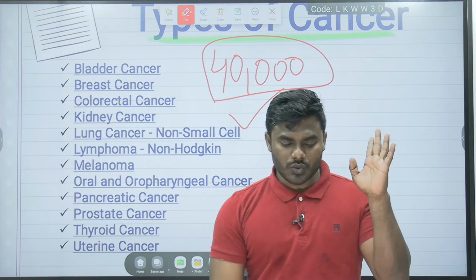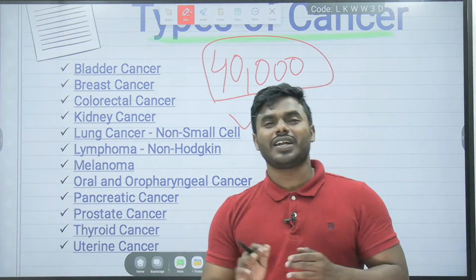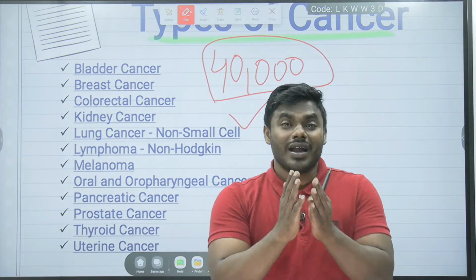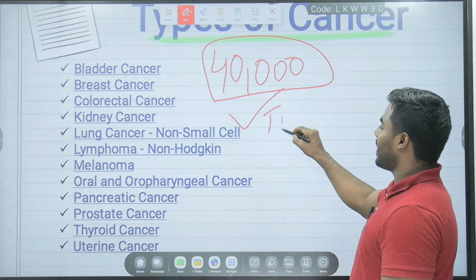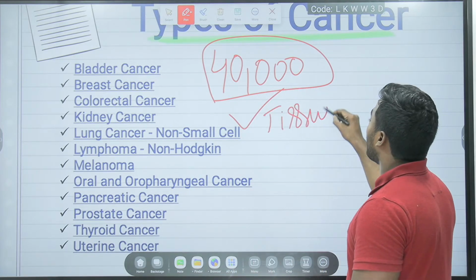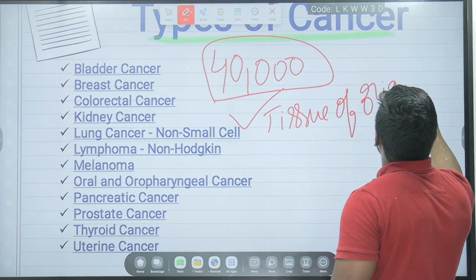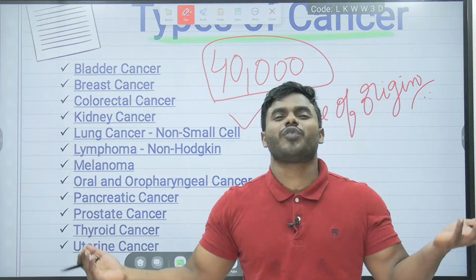And the point is very clear, whether there are 40,000 cancers or 20,000 cancers, it doesn't matter. All the cancers are differentiated exclusively based on their tissue of origin. Based on what, friends? Based on their tissue of origin, we have differentiated them into different types.